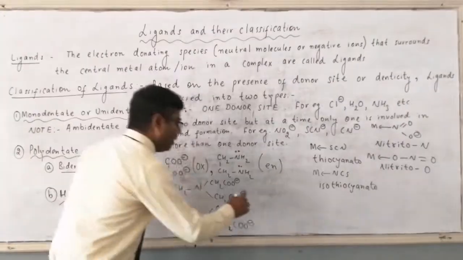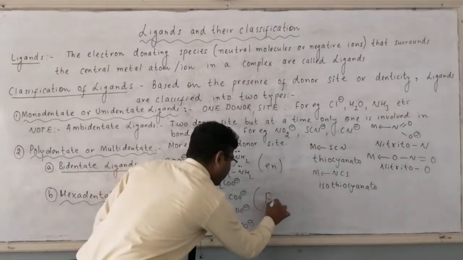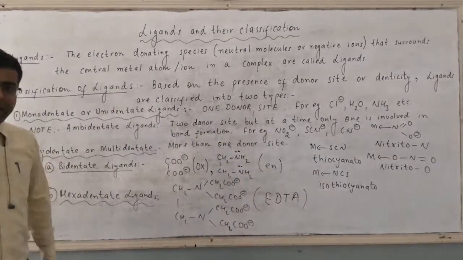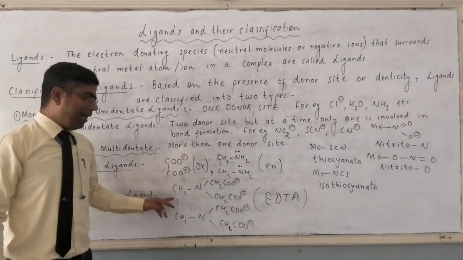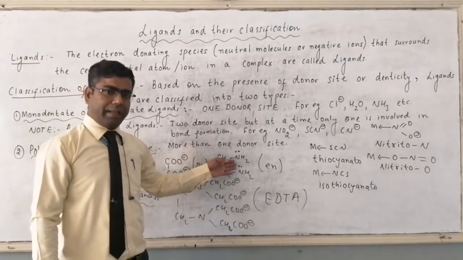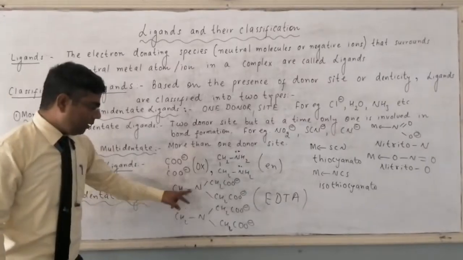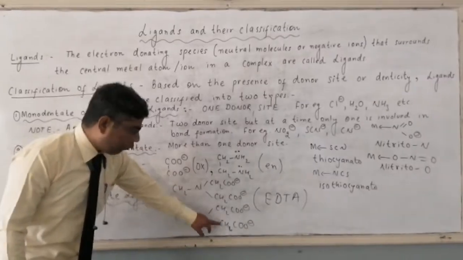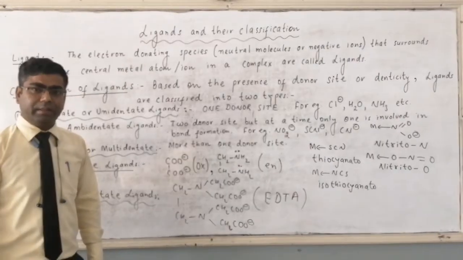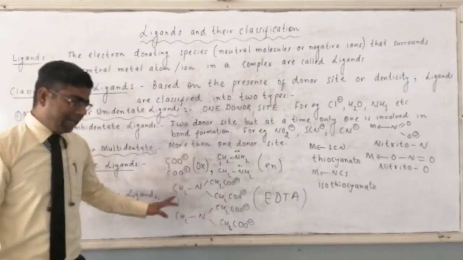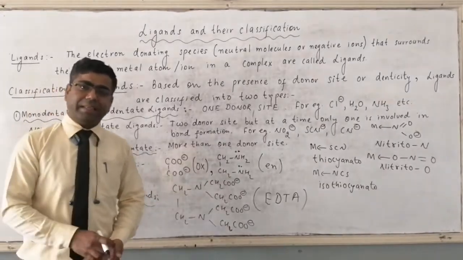Then this ligand becomes EDTA. EDTA stands for ethylene diamine tetraacetate, 1, 2, 3 and 4, tetraacetate. So the short form is EDTA, ethylene diamine tetraacetate ion.